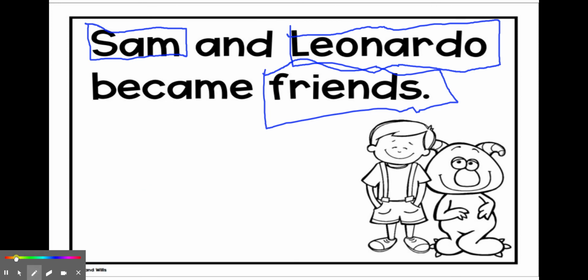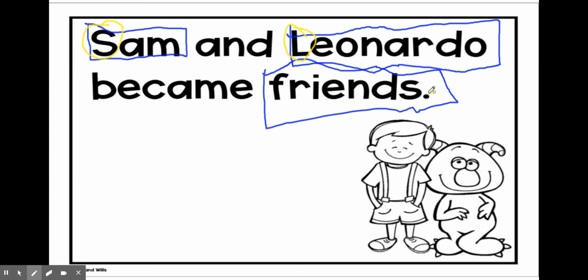I also want to show you, if you notice, Sam starts with a capital S. Why do you think that is? Because the word Sam is important. That is his name. And not only that, but it's the first letter in our entire sentence. And the first letter in our sentence is always capitalized. But it would have been capitalized even if it was the last word in our sentence, because Sam is his name. And that's important. All of our names start with an uppercase letter because it shows that they're important. All right. Leonardo is the same way. His name starts with an uppercase letter because his name is important. All of our names are important, so they start with an uppercase letter.